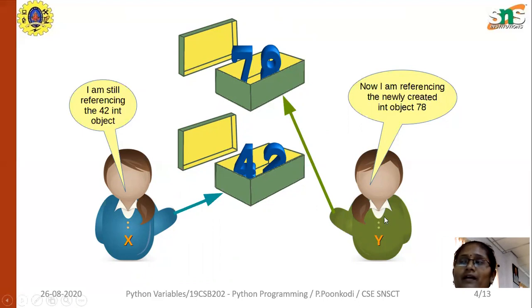Next, I have a variable y. Again, y also acts as an object. The value assigned to y is 78. Again, 78 is an integer value, but the x object is the already used object, while y is the newly created object in the same program.